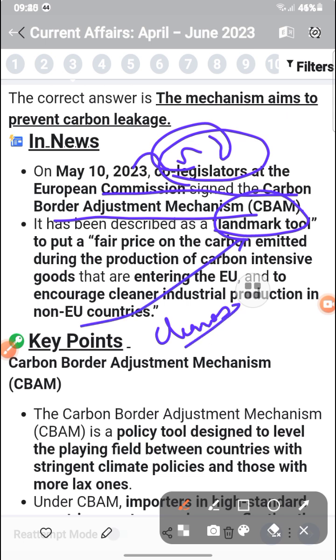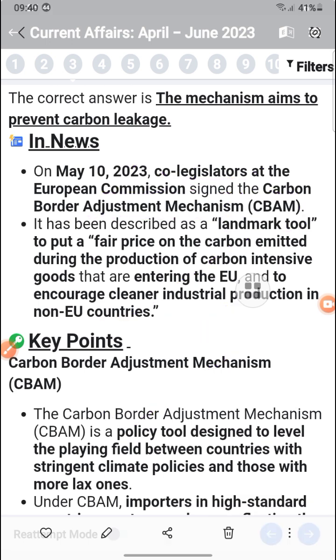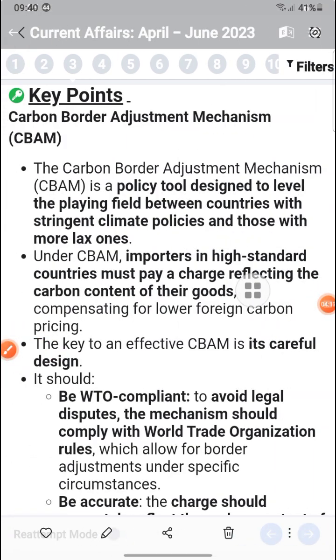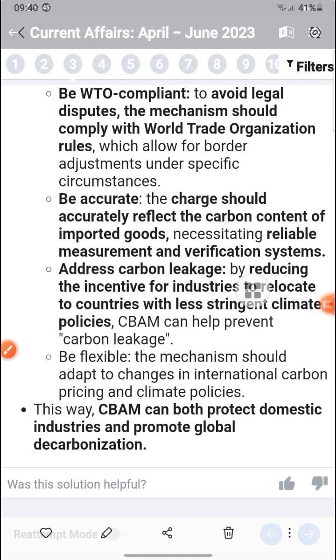For EU and non-EU countries, the Carbon Border Adjustment Mechanism is a policy tool for a level playing field between countries with stringent climate policy and more lax ones. It should follow WTO rules for border adjustment, be accurate, and rely on a reliable measurement and verification system, reducing the incentive for industry to relocate to countries with less stringent climate policy. So this can both protect domestic industry and protect global decarbonization.